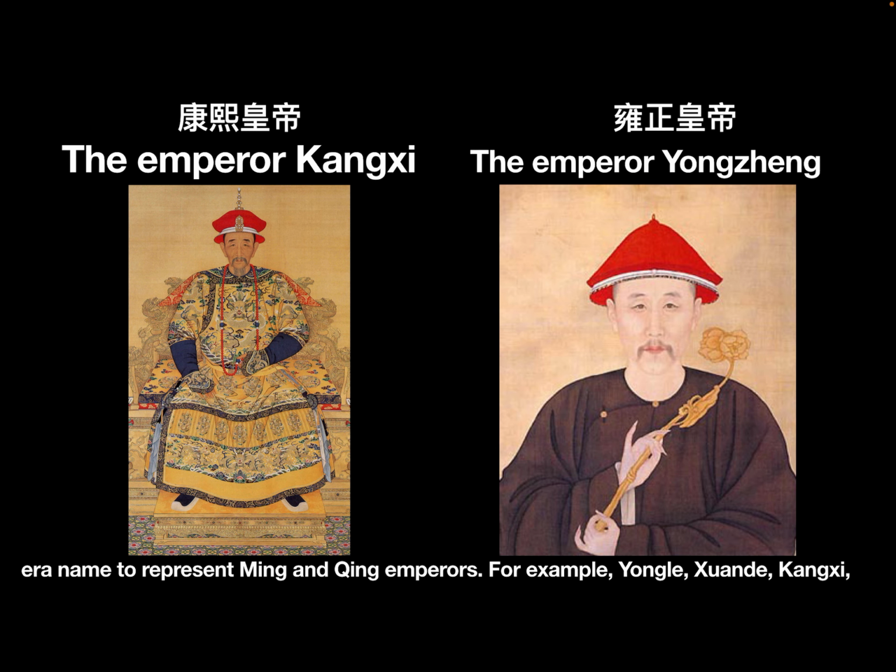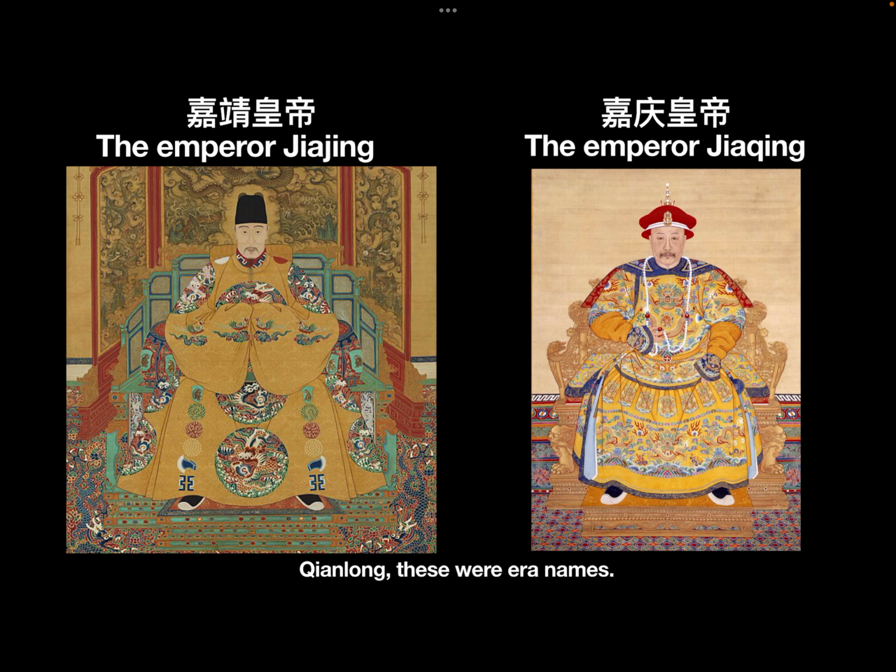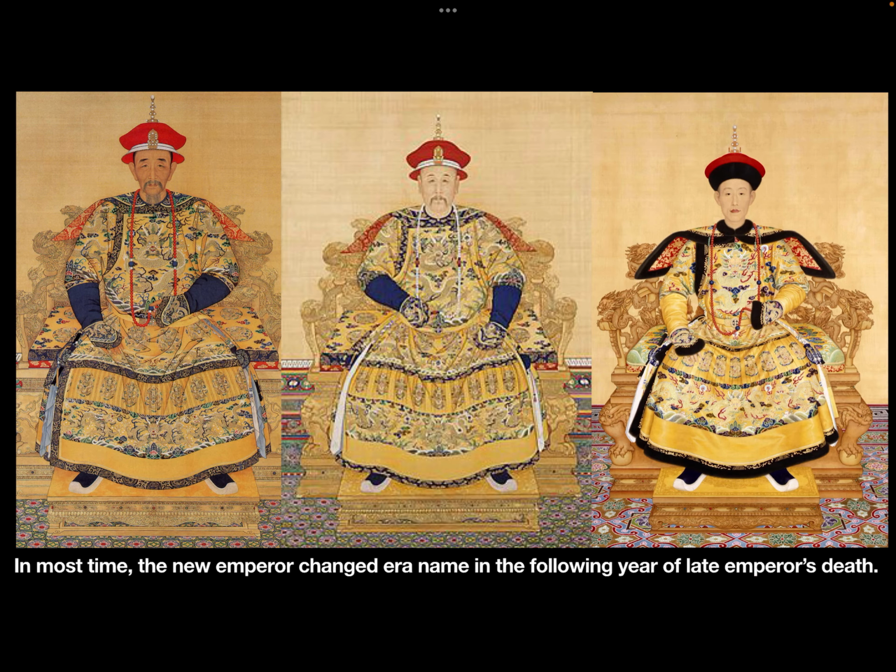For example, Yongle, Xuande, Kangxi, Qianlong, those were reign names.